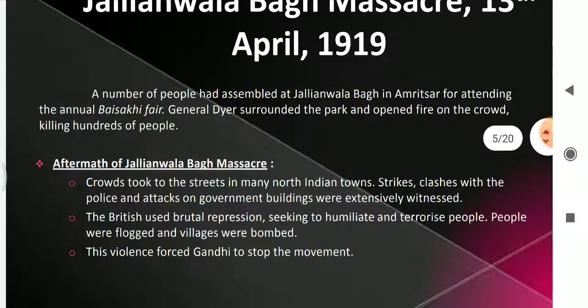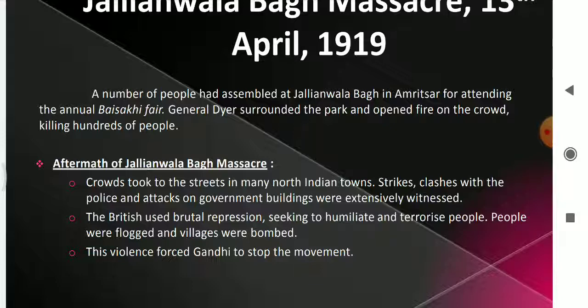And what were the results? What was the impact after the Jallianwala Bagh massacre? This created widespread anger among the people in every corner of the country. This happened in North India, but it created a fire in South India too. Especially in North India, all the people took to the streets and started to attack all the government buildings, whatever symbolized the British. They started to strike and attack the police, but the British brutally repressed them.